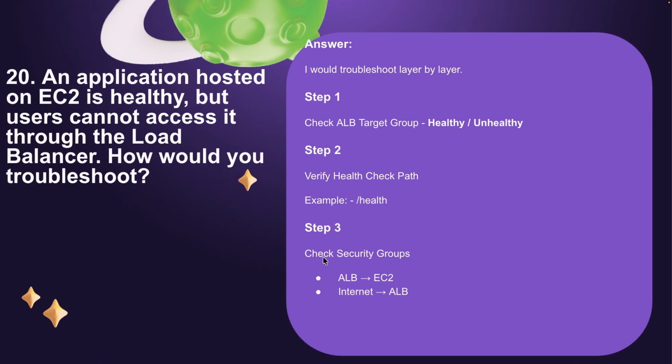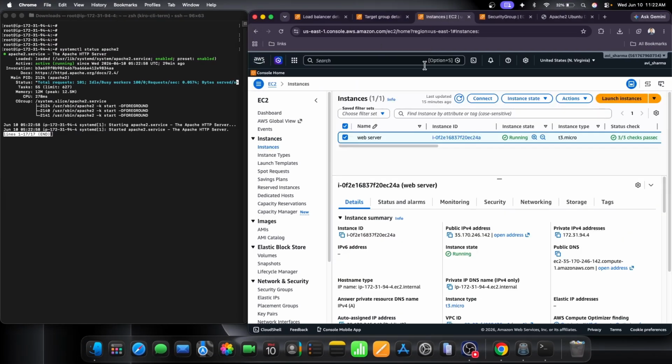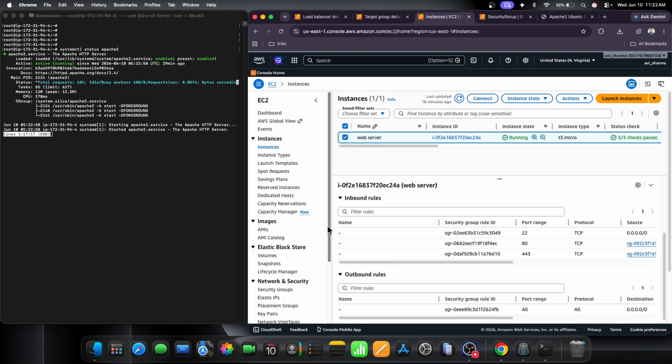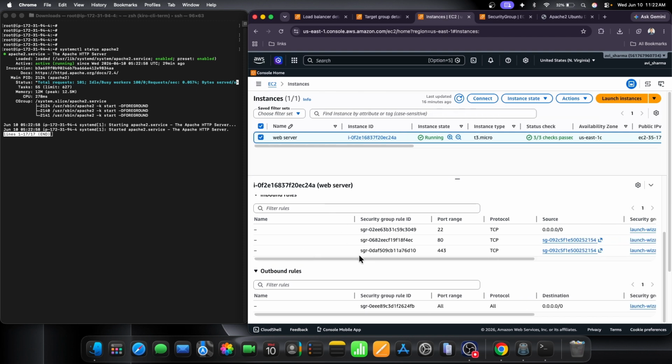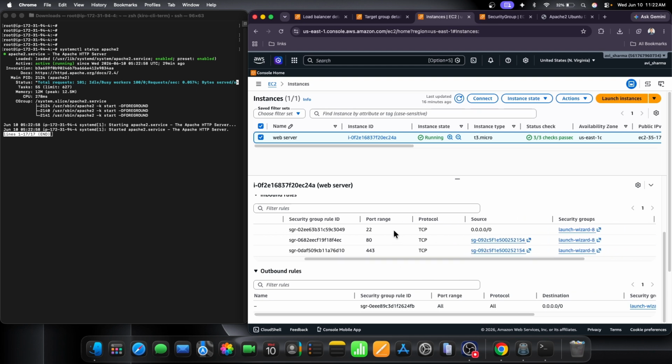If we talk about the security group, ALB to EC2 should be whitelisted in EC2. I can show you that part. The EC2 security group: you can see this is the security group I have attached for port 80 and 443, and this is for login from outside. Let me open this security group in a new tab.